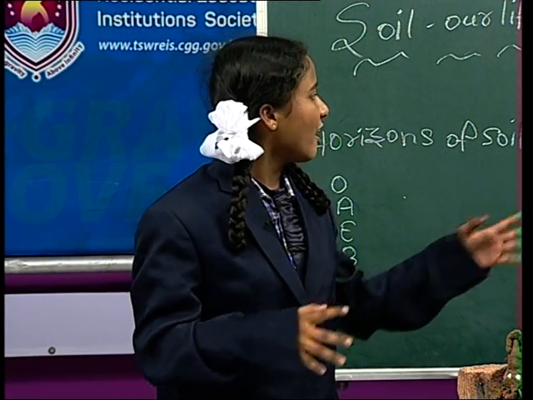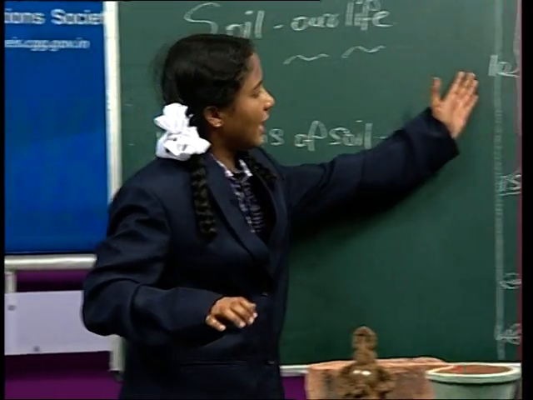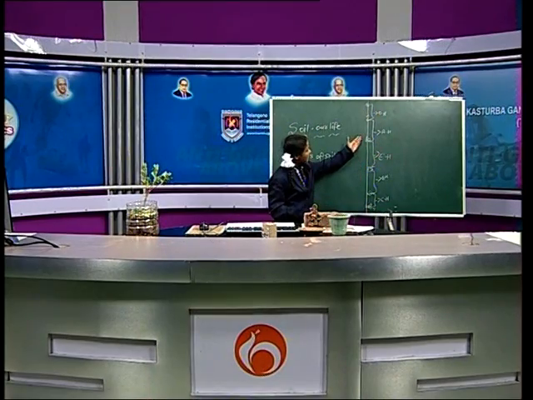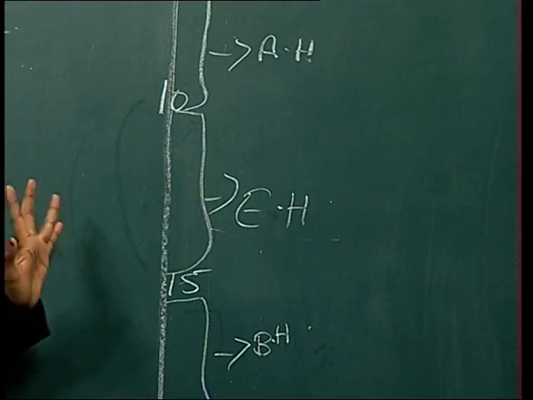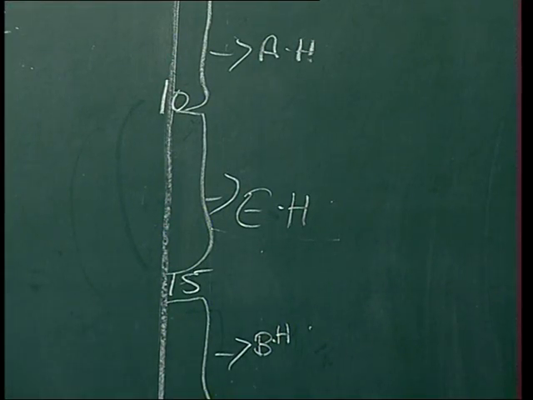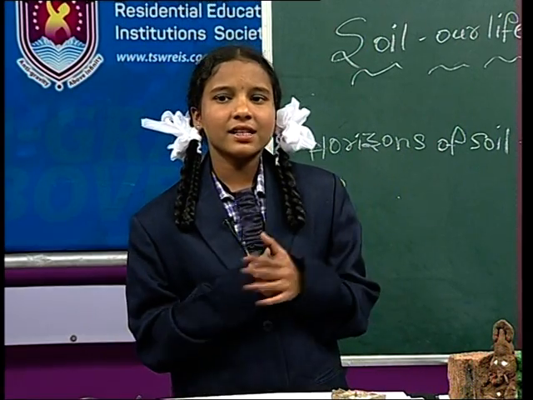Okay. The E horizon is 10 to 15 feet. Did you observe here? The E horizon is 10 to 15 feet. It can deposit. Okay. Next.